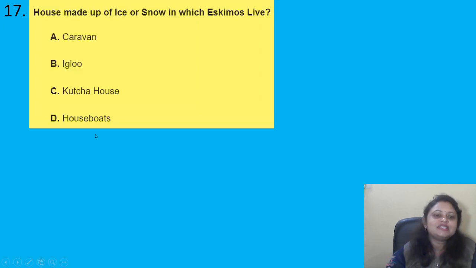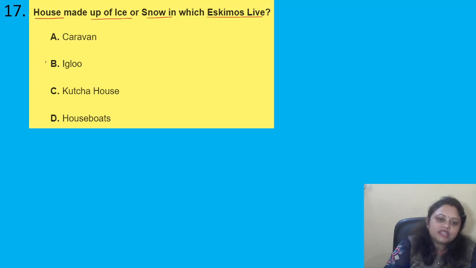Coming to the next question: the house made up of ice or snow in which Eskimos live? Options are A, caravan. B, igloo. C, kacha house. D, houseboat. So do you know in which house Eskimos live, which is made up of ice and snow?